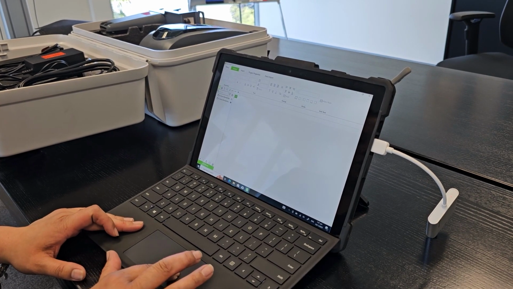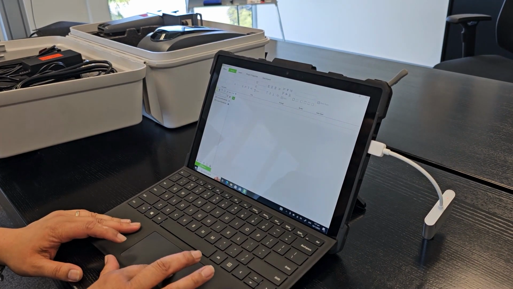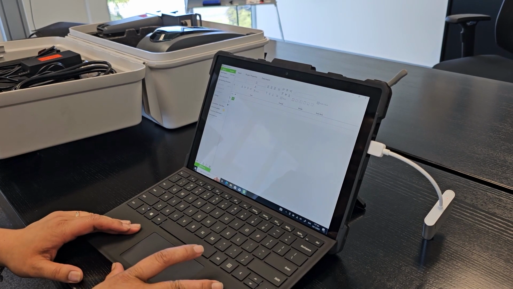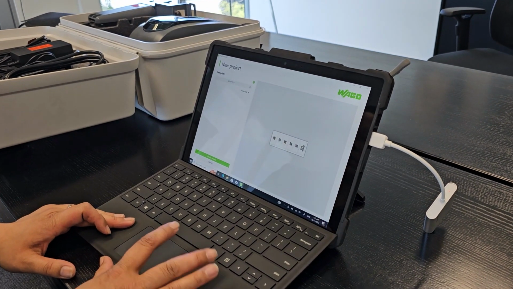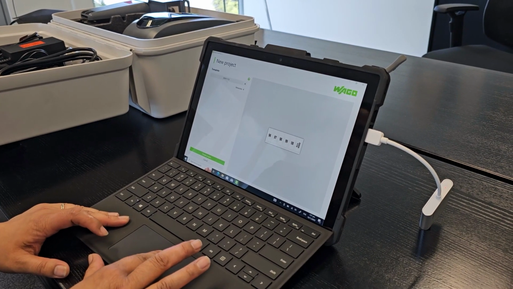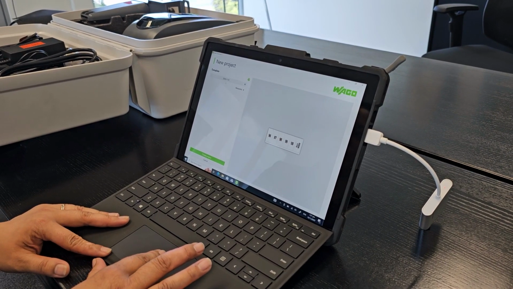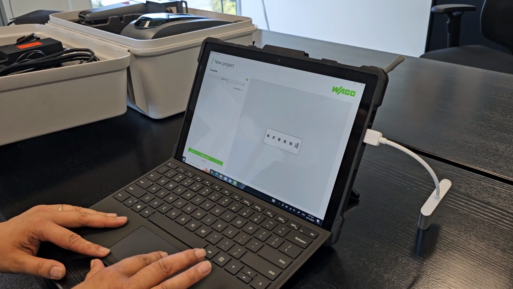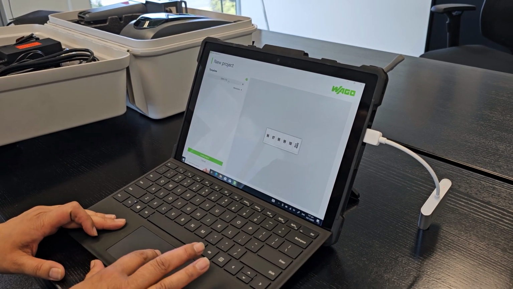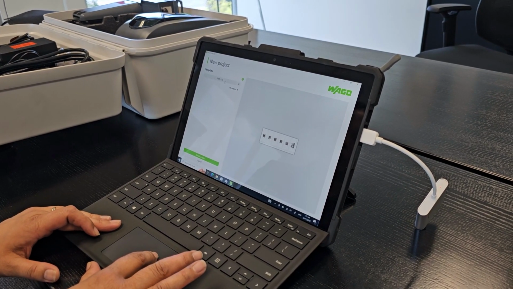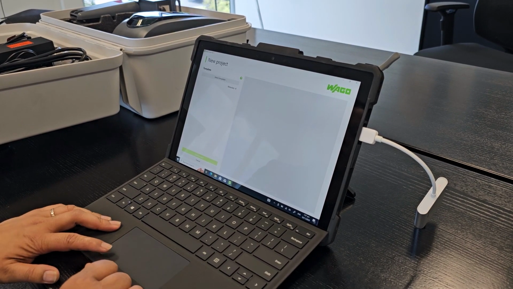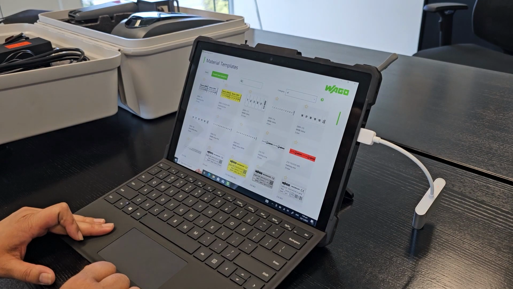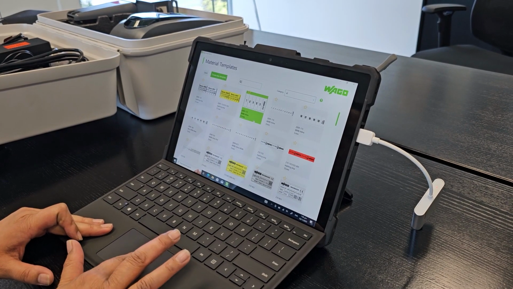To start a new project, we open up the software and go to the menu button at the top left-hand side of the screen and select New Project. We select the template that we want to use, and this is the stock code of the media that we're choosing to print on. So in this case, it will be 2009-115, but if we wanted to select something different, we just clear the selection, choose Select Template, and choose the media from here.